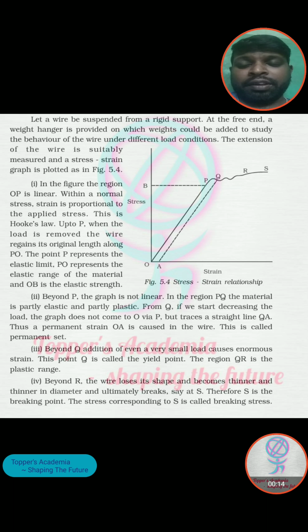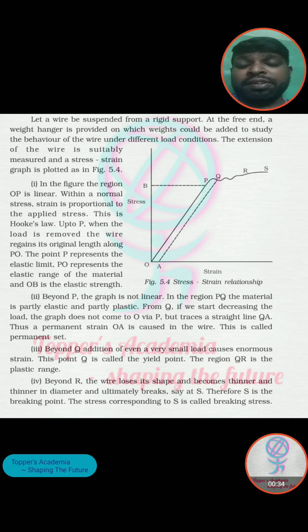Let's take the example of a wire, and we are giving it a rigid support. At the free end some weight is hung, and more weight could be added to study the behavior of the wire under different load conditions, and the extension which the wire produces is suitably measured.